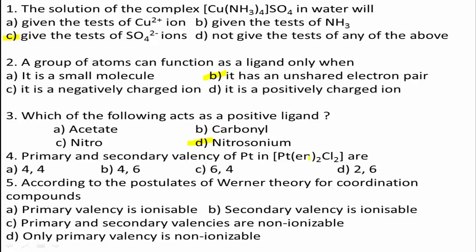The second possibility is that the compound can exist as [Pt(en)2]Cl2, and hence the primary valency can be +2 and secondary valency is 4. Therefore, the correct answer for this question is option D, 2 and 6.